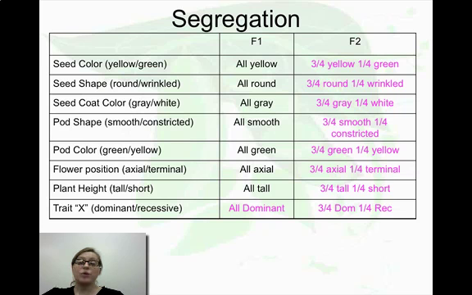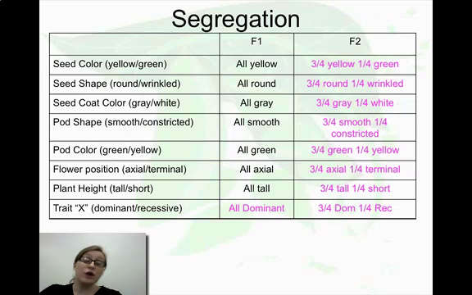So when we get all the way down to the bottom, if we make this generic, it says trait X, whatever trait you're looking at, if you have a dominant crossed with a recessive and they're purebred, all of your F1 offspring will be dominant. But then when you take that F1 offspring and mate it with another F1 offspring, your F2 generation will show 3/4 dominant and 1/4 recessive.